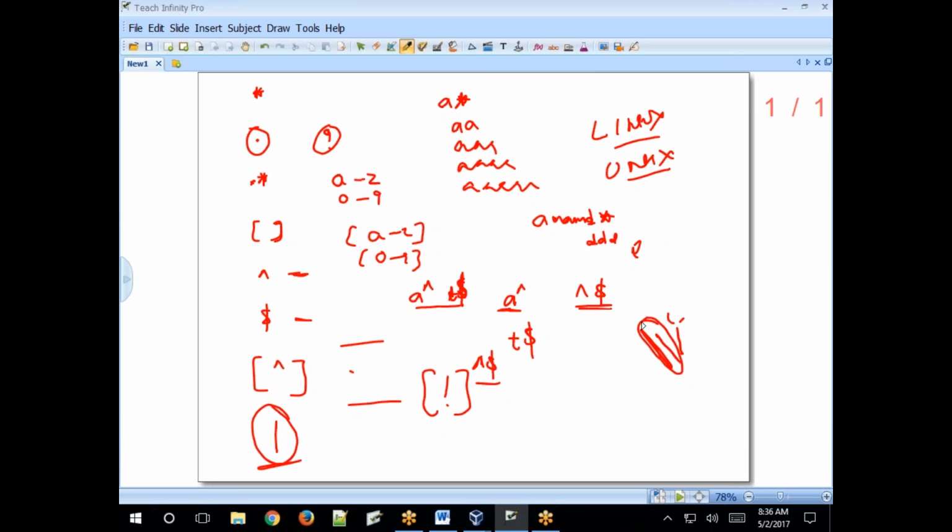For example, if you want to print a special character instead of spaces, any one special character, for example the new line character. What is a new line? Backslash n, right? This is a new line character. So instead of spaces in your file, you want to print the new line character. So how to do that?